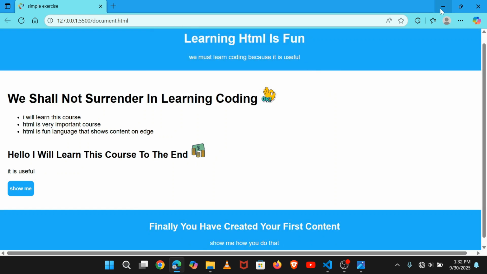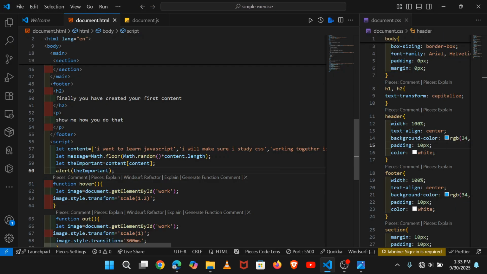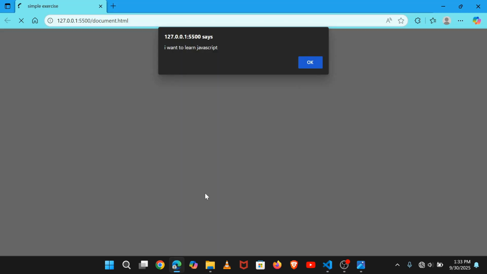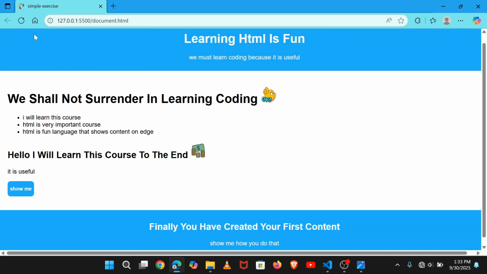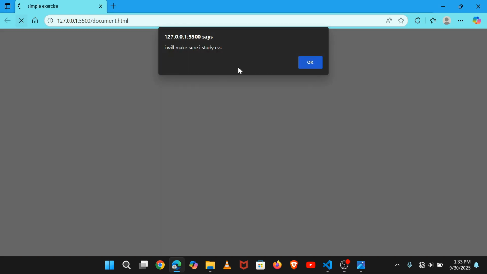Okay, what is it saying? That it is undefined. The important thing is the content of the message, which is going to take the text that we want from there. Ctrl S to save, and you have, see, I want to run JavaScript, and when you click like this, it